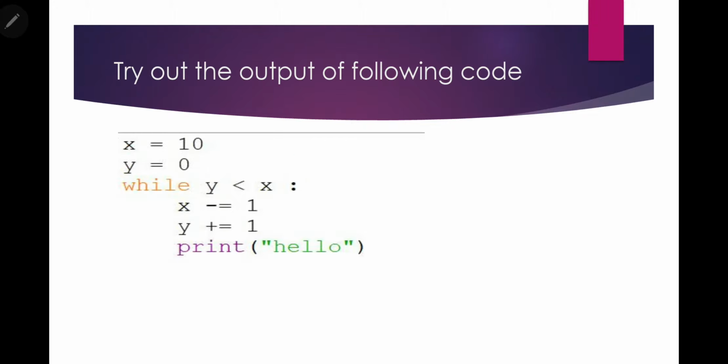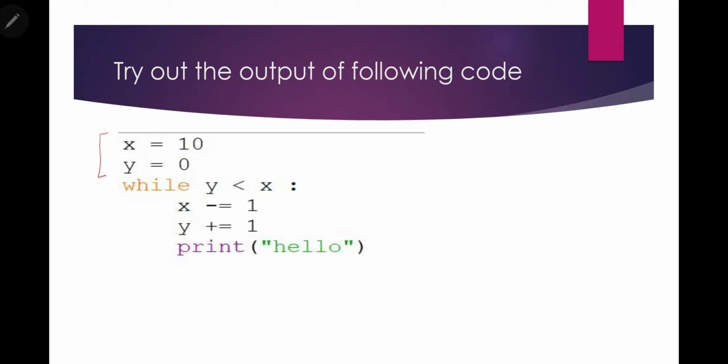So here is one simple question. This is for you students. Try this question. Let me explain this question, and everyone has to try out the output. In this question, two variables have been taken, x equals 10, y equals 0. Then in the while loop the condition is y should be less than x.